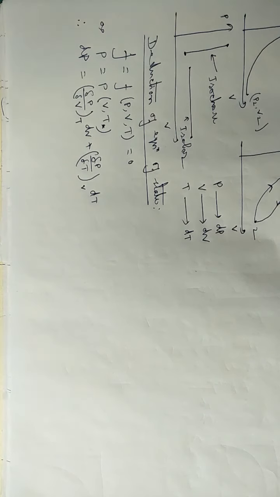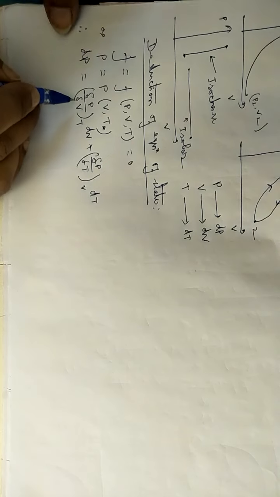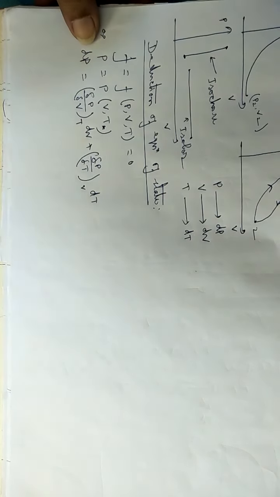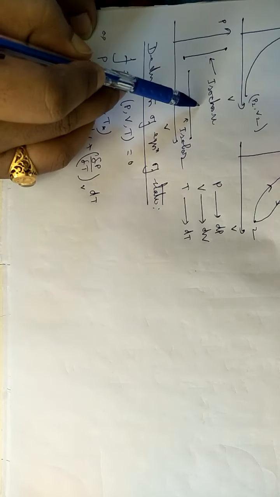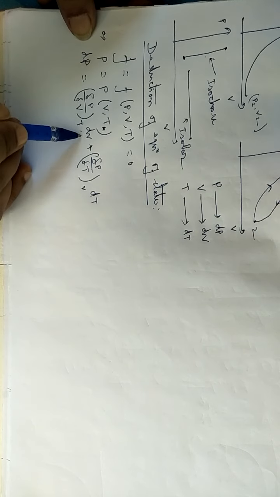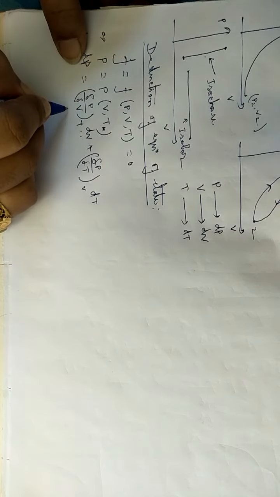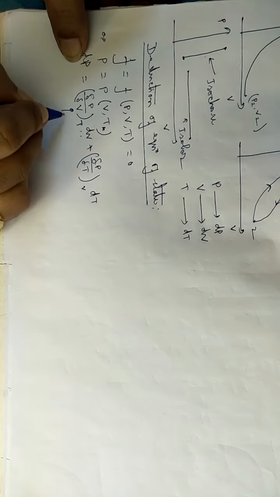Interestingly, we see here the first function, that is del p del v at constant t. Look at this curve, t is constant, temperature constant, means the system will be called isothermal.